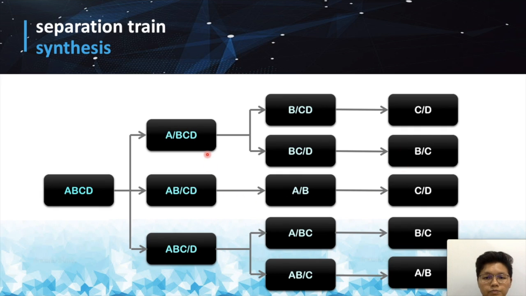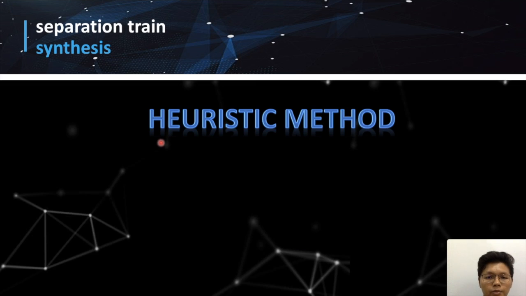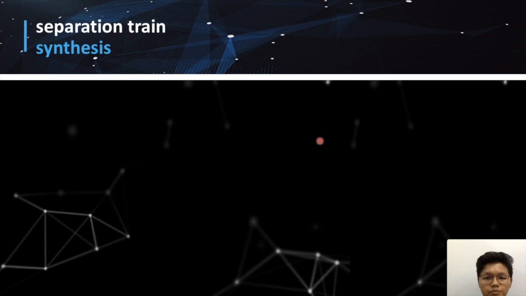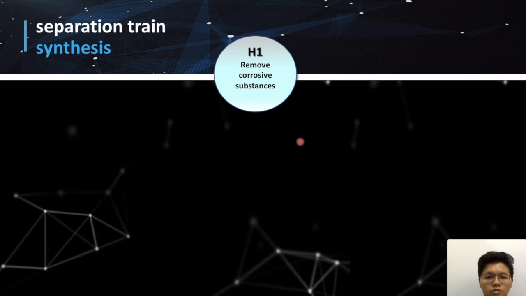A separation sequence tree is generated on all the possible pathways that the components can be separated. There are 2 methods that were used to decide the optimum separation pathway. The first method presented here is the heuristic method. There are 6 heuristics that are considered here.